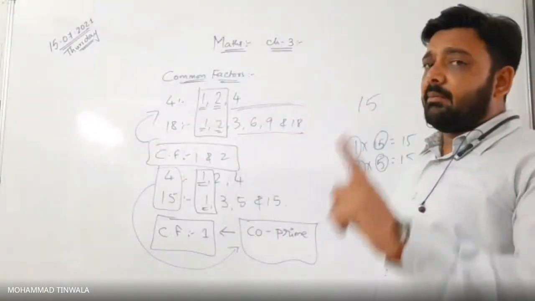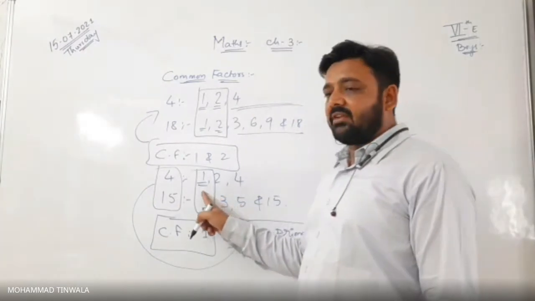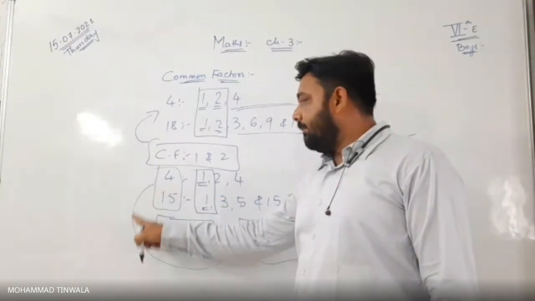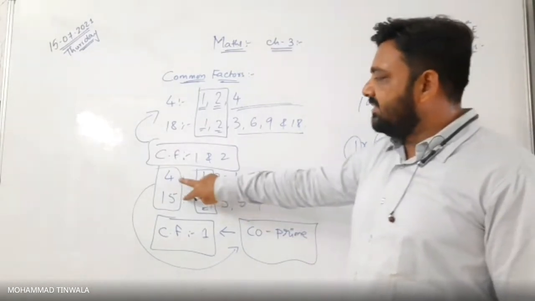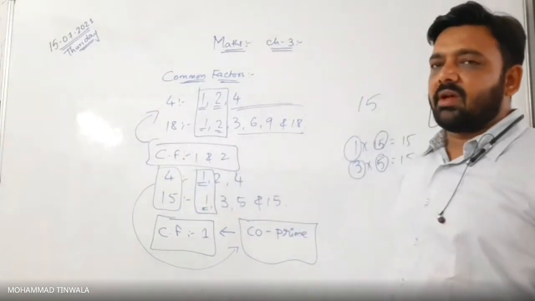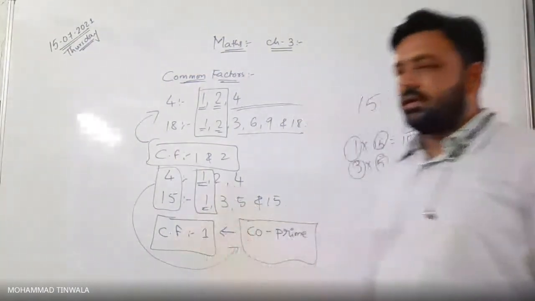So if two numbers or three numbers have only 1 as a common factor, all those numbers are said to be co-prime to each other. Both of these are called co-prime numbers with each other. Because they have only 1 as a common factor. Is that clear, boys?